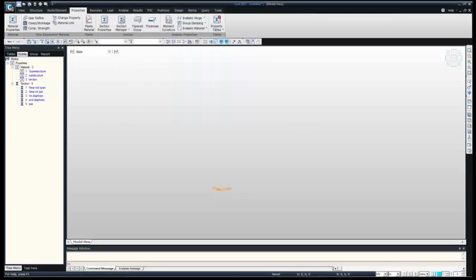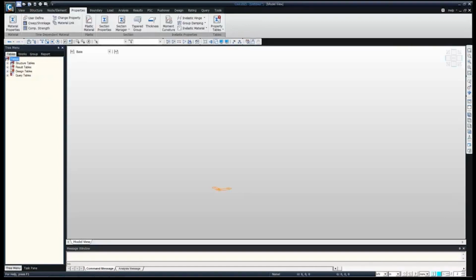So on the left, this is called the tree menu. In the tree menu it gives the complete history of whatever work we are doing. As we can see here in works, it shows the material and sections we have defined so far. Though this is showing in blue color, it means we have defined it, but we have not used it in our modeling. Once we use it in our modeling, it will change into black color.